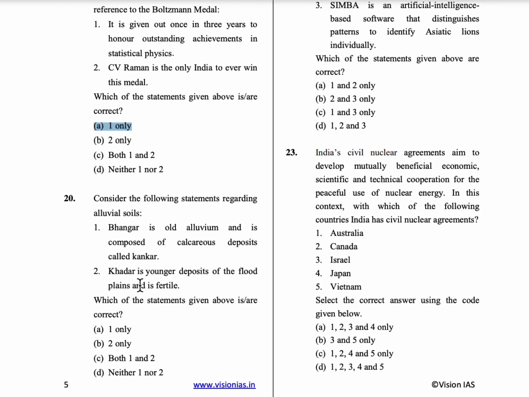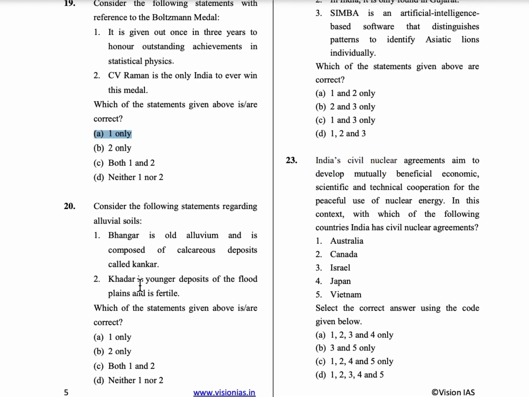28th question, consider the following statements regarding alluvial soils. The first statement is, Bangar is old alluvium and is composed of calcareous deposits called kankar. And the second statement is, Khadar is younger deposits of the flood plains and is fertile. So both these statements are correct. So option C is the correct answer.